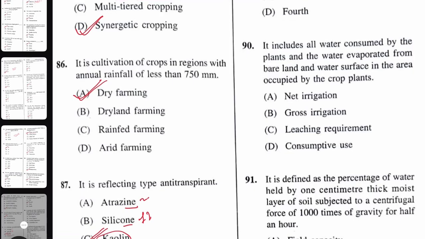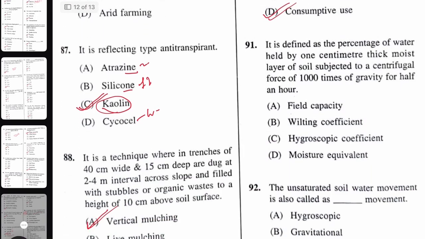Next, it includes all water consumed by the plants, that means metabolic use plus transpiration. Then water evaporated from bare land and water surface, so it is evaporation. So total metabolic use and water evapotranspired, that is called consumptive use. So the right answer here will be consumptive use.